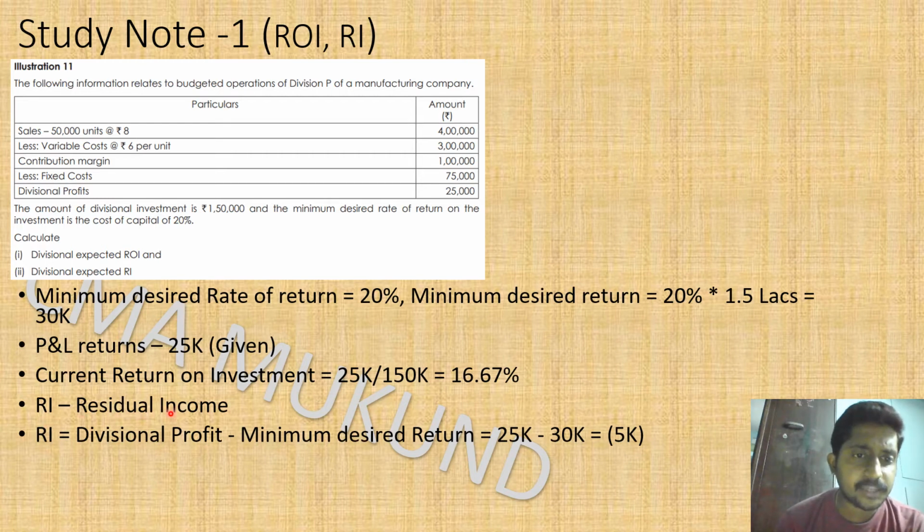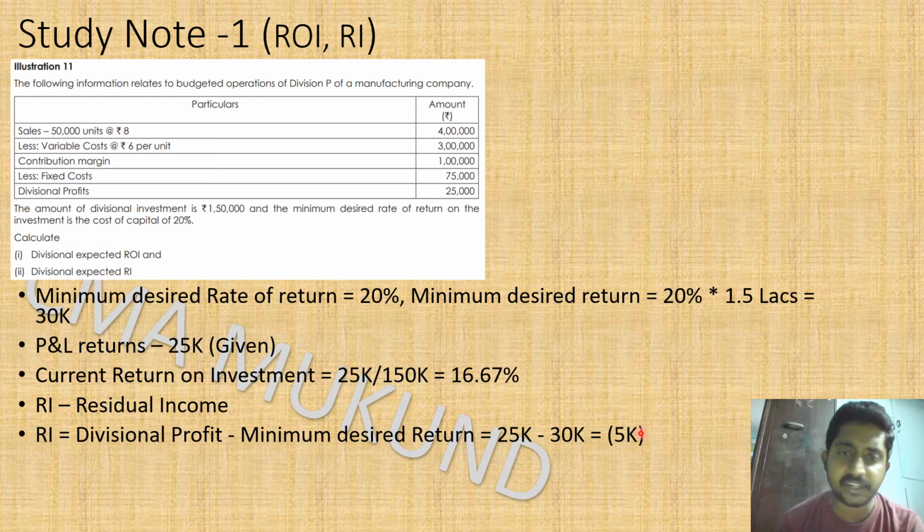So RI is nothing but residual income. Residual income is whether we are making more profit or lesser profit than the target. The divisional profit here is 25,000 rupees, minus the desired return of 30,000 rupees. So 25,000 minus 30,000 is minus 5,000, which shows that our residual income, or RI, is lesser by 5,000 rupees compared to the expected.